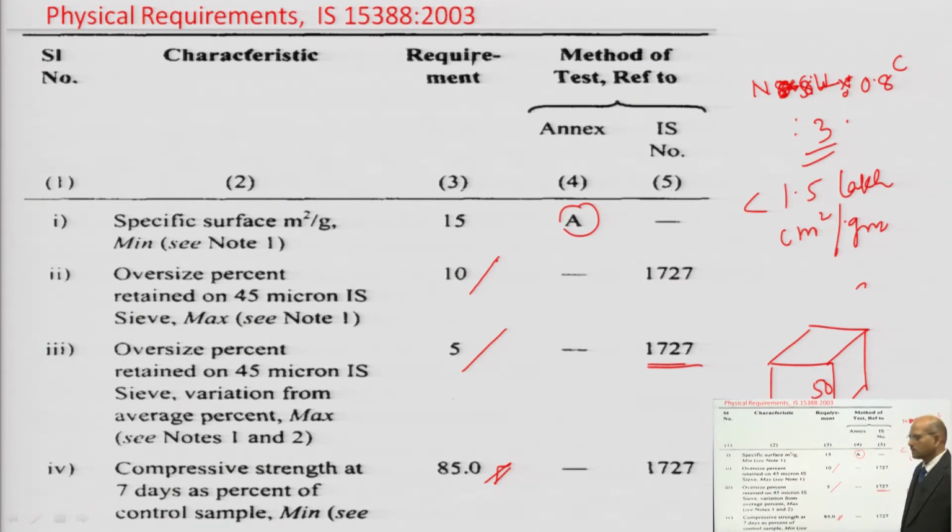Once again you have to take the flow table test, and determine the water for 25 blows in 15 seconds to get these values. Whatever water is required, you have to consider that water percentage, then prepare a standard cube as per 1727 and test at the age of 7 days. After testing the compressive strength, the relative compressive strength should be 85%. So, this test we are supposed to perform.